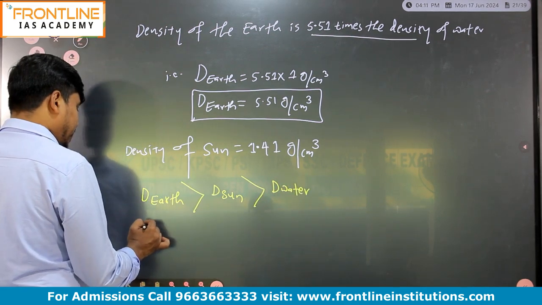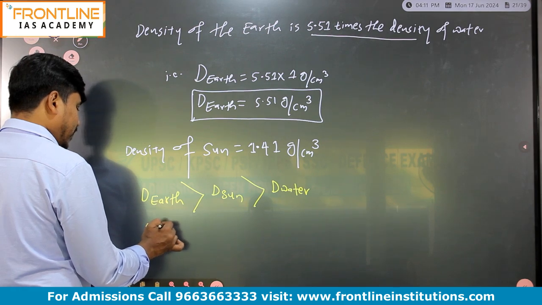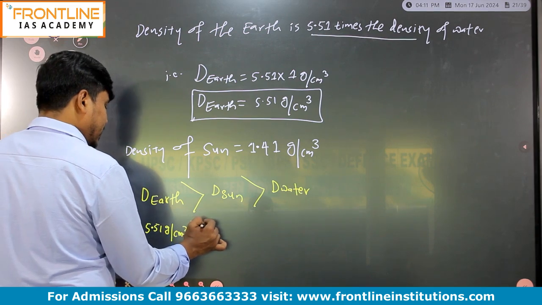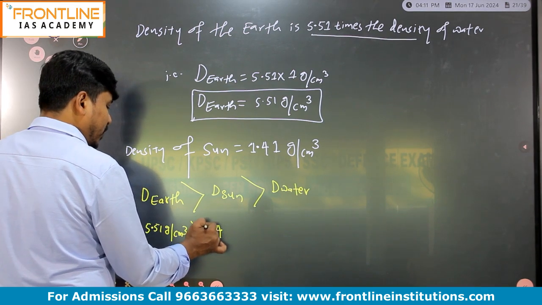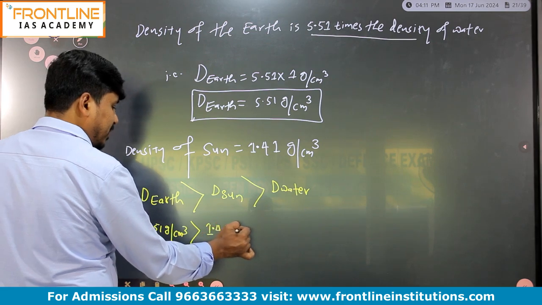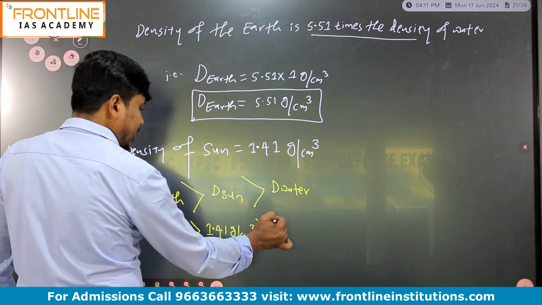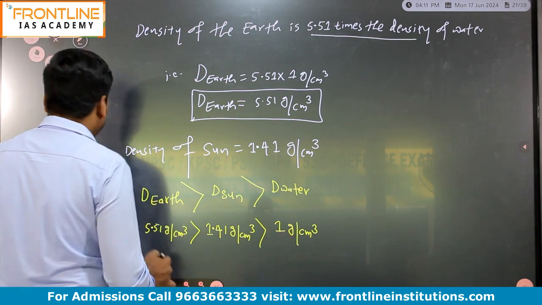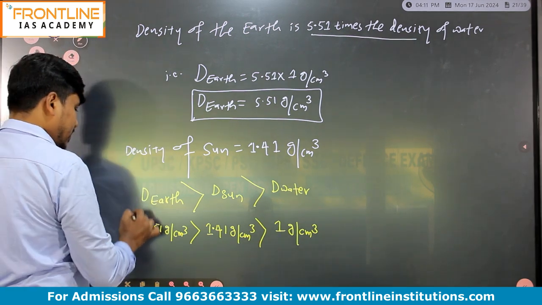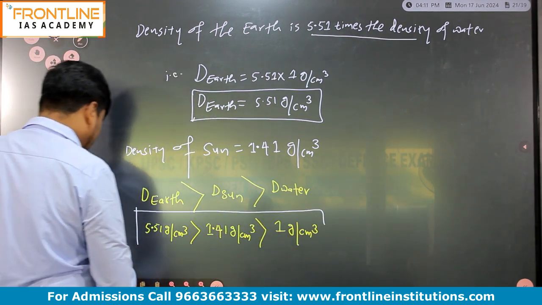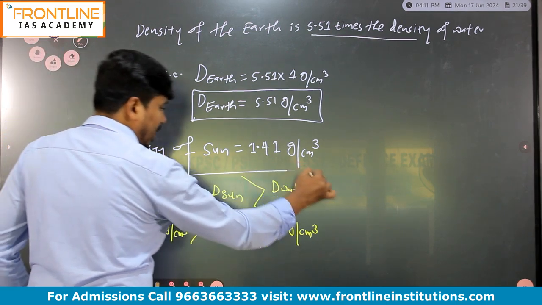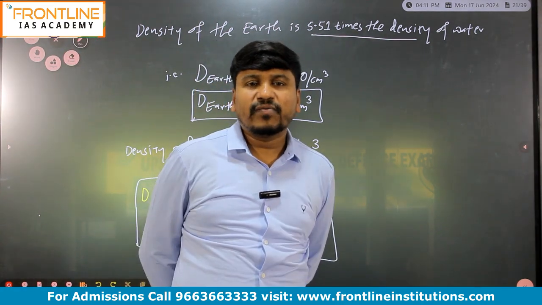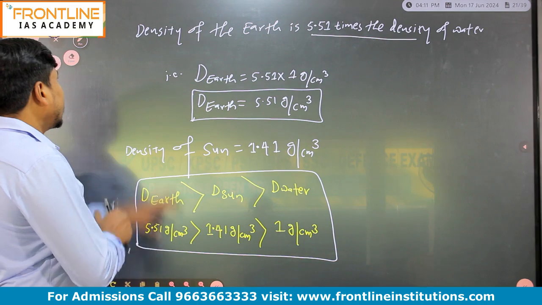The density of earth is 5.51 gram per centimeter cube, greater than 1.41 gram per centimeter cube, which is greater than 1 gram per centimeter cube. So this is important, right? They will ask this in the exam: arrange the following in decreasing order as per the value of density. So it is about density.